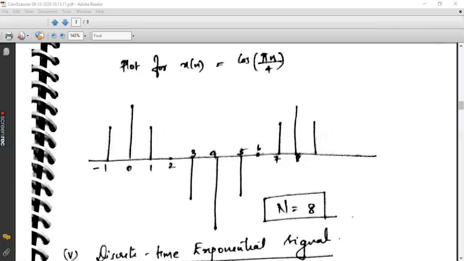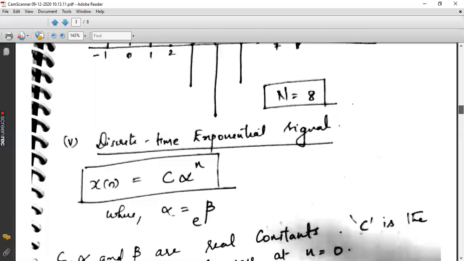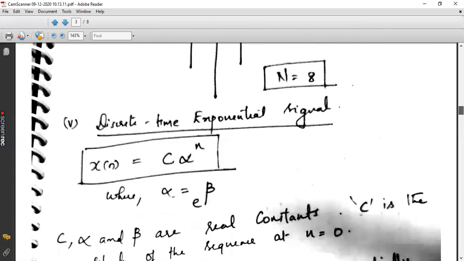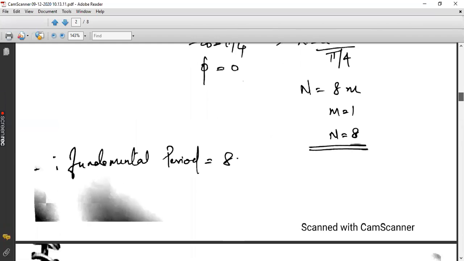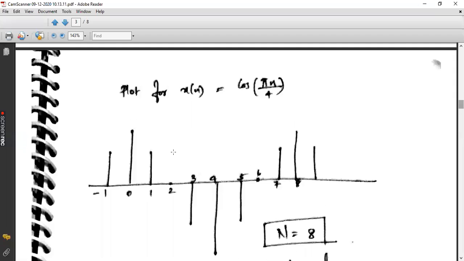Now coming to the next case, discrete time exponential signal. As you can see here, n equal to 8. In the previous example, whatever we have plotted, n equal to 8. Now check whether this is applicable to this figure also. The signal that starts from n equal to -1 is going to be repeated from n equal to 7 onwards. So to get the time period, we need to calculate the entire time from -1 to 7. -1 to 7 means the duration is 8. So n equal to 8 will be the fundamental time period of this signal.